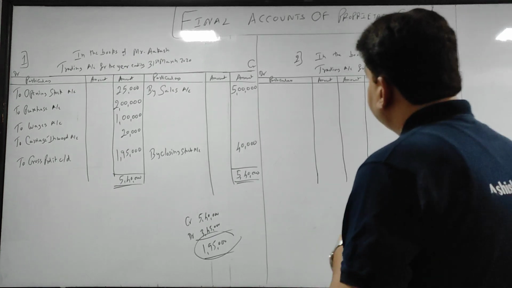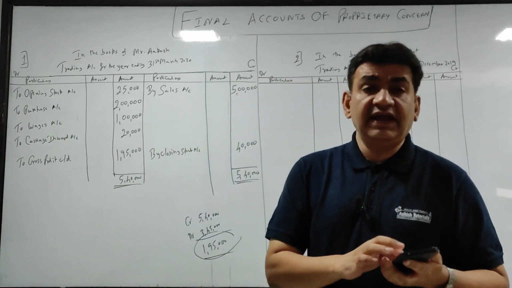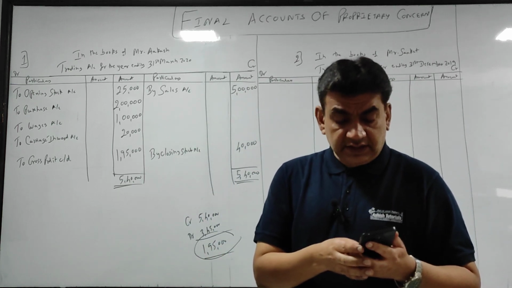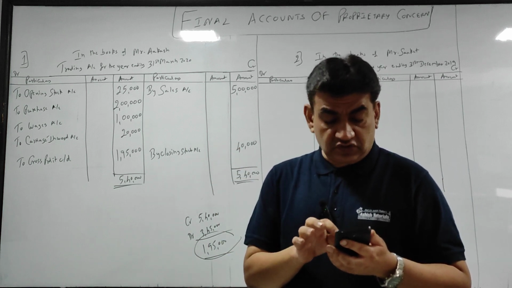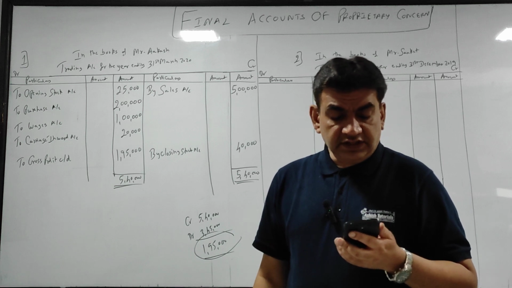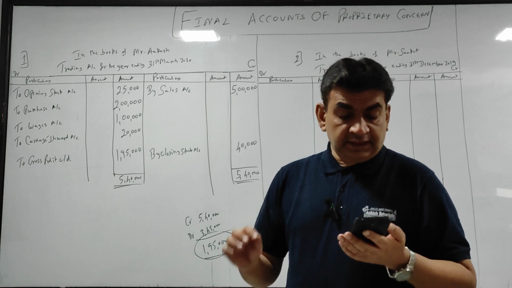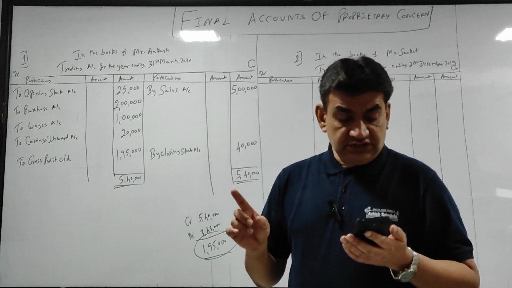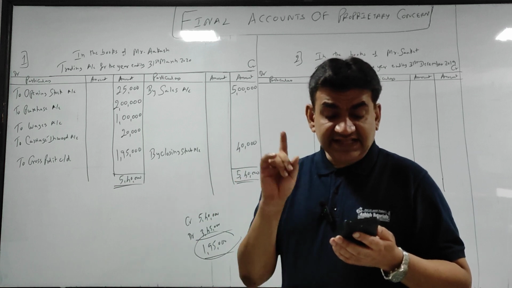Okay guys, let's take the second question. Let's read. I have kept the same items but a couple of extra points where you'll be needing the first column. From the following information, prepare trading account in the books of Mr. Sanket for the year ending 31st December 19. Opening stock 40,000, purchases 3 lakhs, sales 6 lakhs.